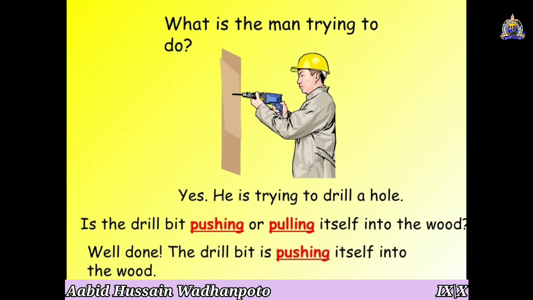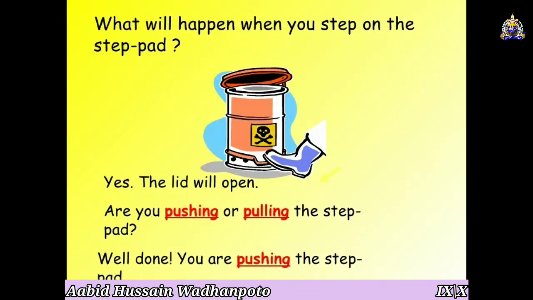It means pushing is a force, there is a force applied here, and due to this force the drill is making a hole into the wood block which is in front of you. So this is called force. Very good, excellent.